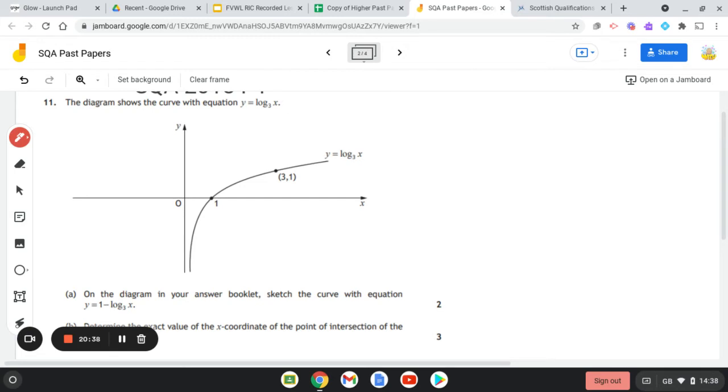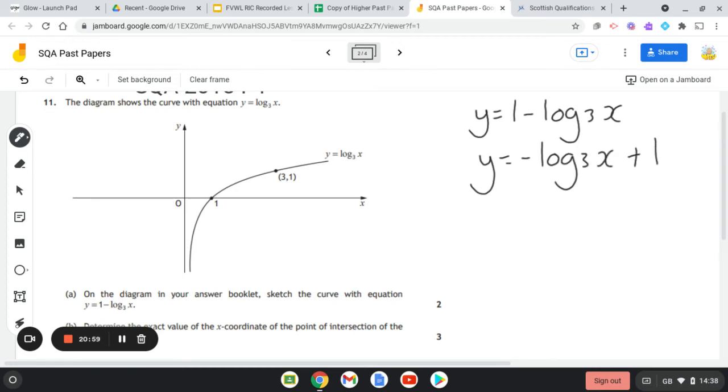Let's have a wee look at that equation. It is y is equal to 1 minus your function, being log to the base 3 of x. It's a good idea to rearrange so that your function part is at the beginning. I've just rearranged it, it's the same thing. My log to the base 3 of x is still negative, my 1 is still positive, but I've written it in a different order and it just helps. On the graph, I want the graph of just this bit first of all, so I'm going to ignore the plus 1.